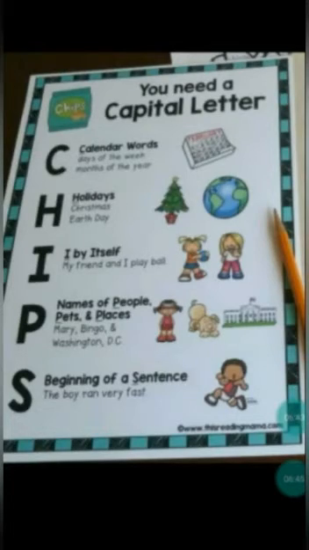C for calendar words like days of the week or months of the year. For those, you need to write the first letter as a capital letter. C means calendar words, children. Remember. Next, H. It can be holidays. So all the holiday names, the first letter of the holiday names should be written as capital letter, children.